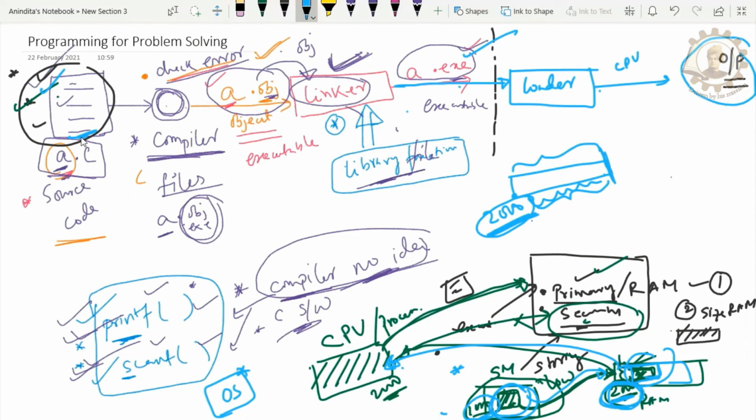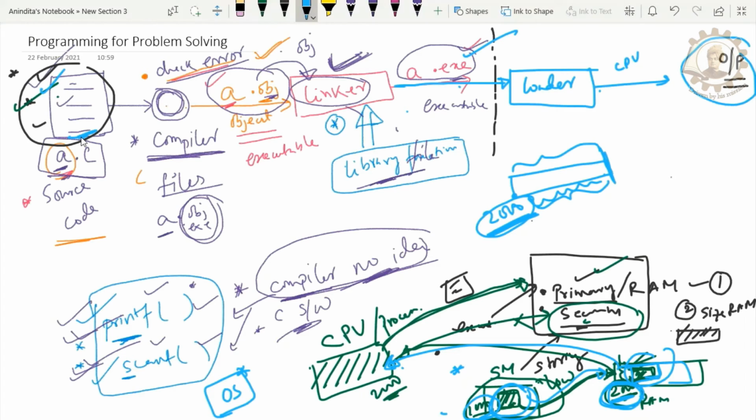Then when you need it for execution, whenever you click on the run option, only then is your code shifted from secondary memory to the RAM, and only then will the CPU help you in getting the output, because the CPU doesn't like secondary memory and never interacts with it. The CPU only interacts with RAM.